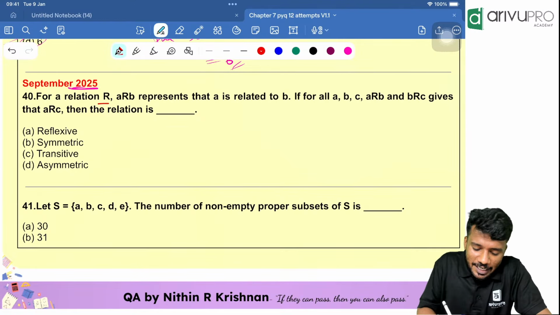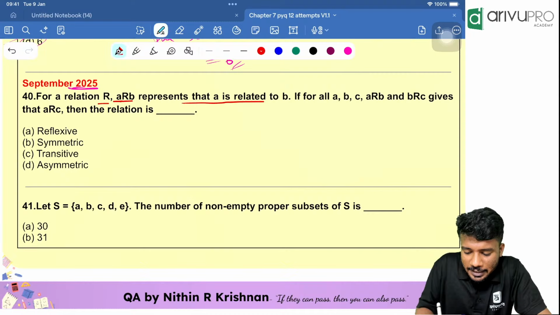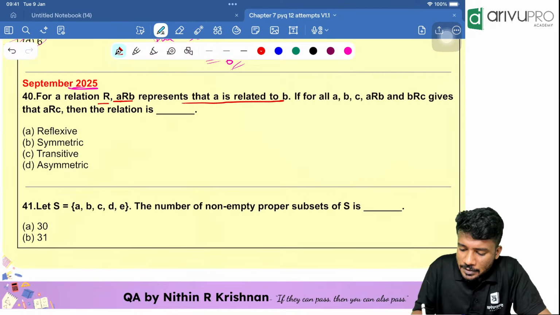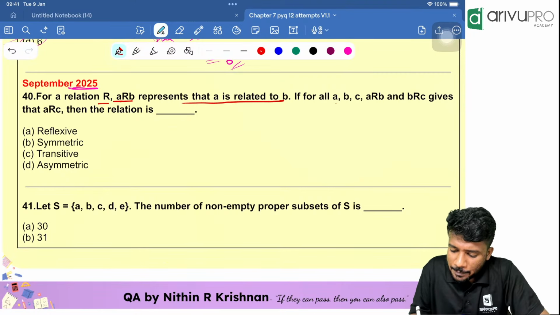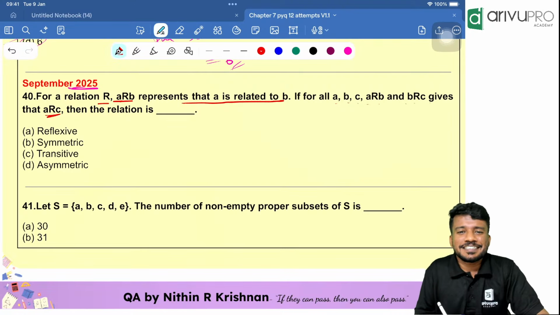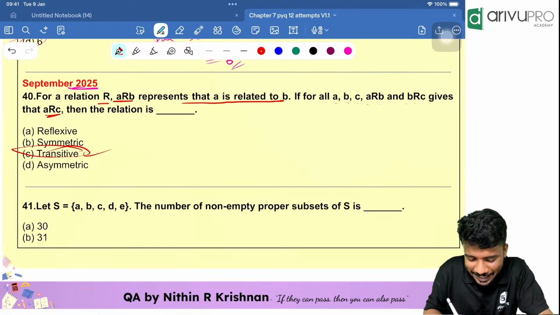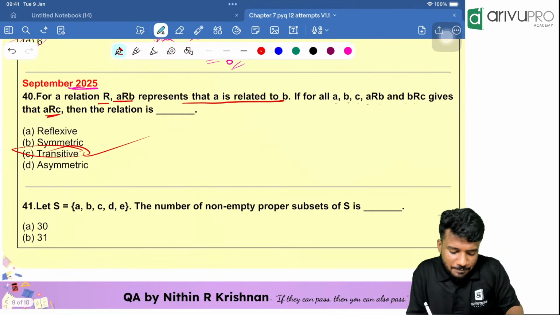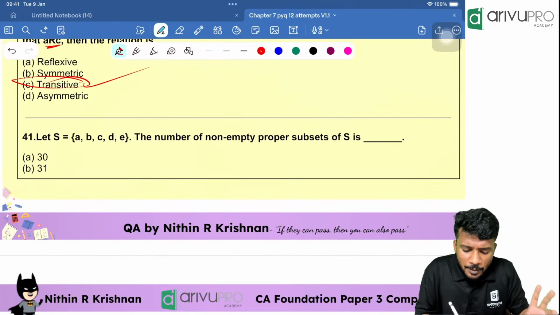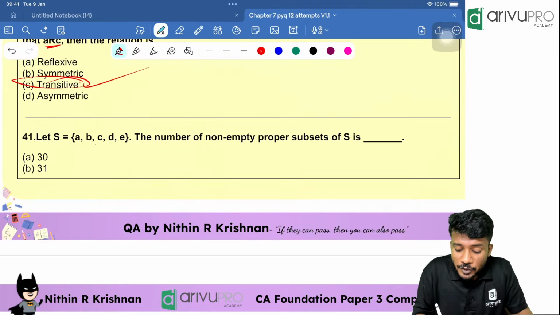For a relation, A R B represents that A is related to B. For all A, B, C, A R B and B R C gives A R C. People, that is transitive, right? Directly given. Transitive. Yes.